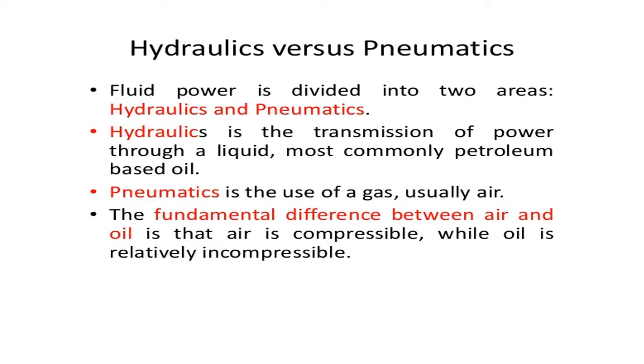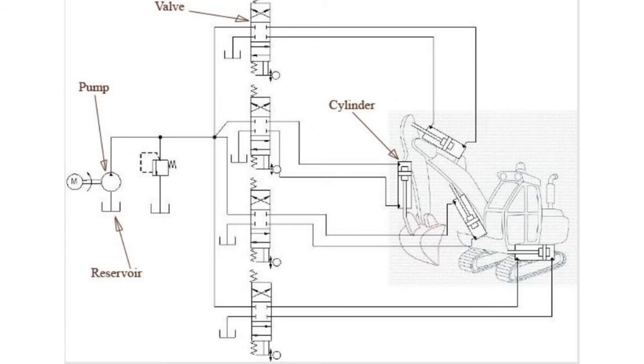Hydraulic versus pneumatic. Fluid power is divided into two areas, hydraulics and pneumatics. Hydraulic is the transmission of power through a liquid, most commonly petroleum based oil. Pneumatic is the use of gas, usually air. The fundamental difference between air and oil is that air is compressible while oil is relatively incompressible.